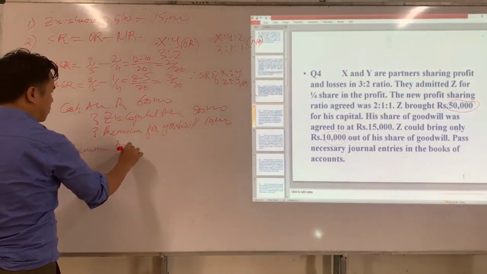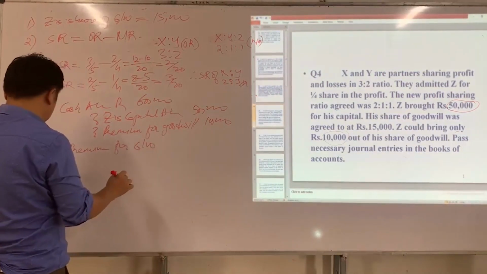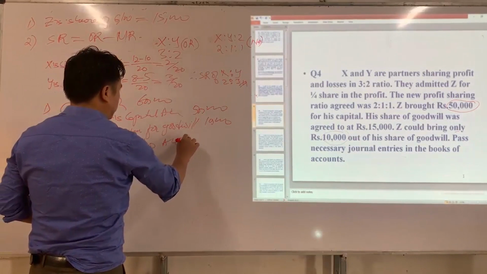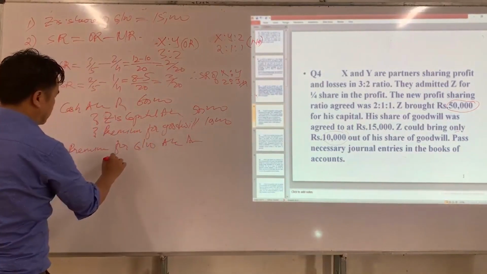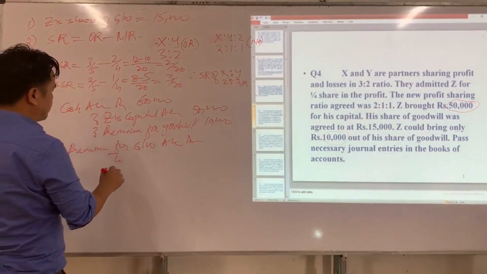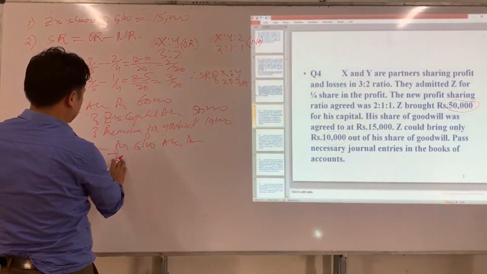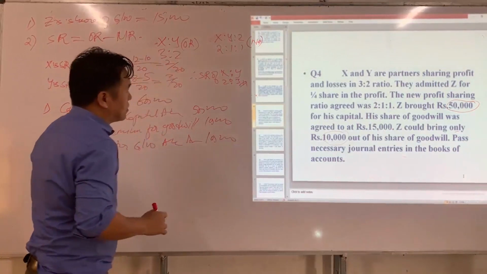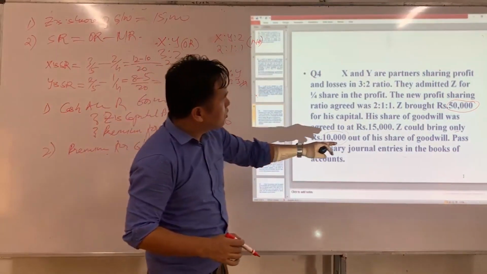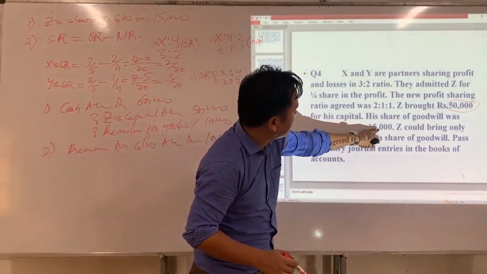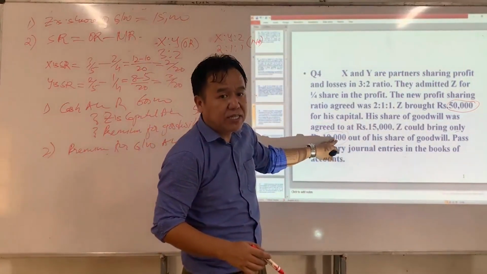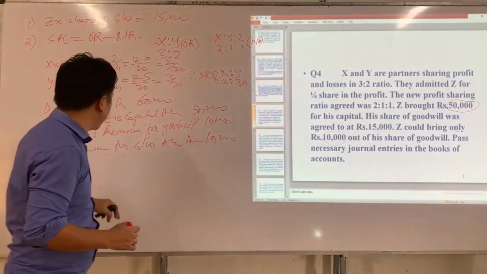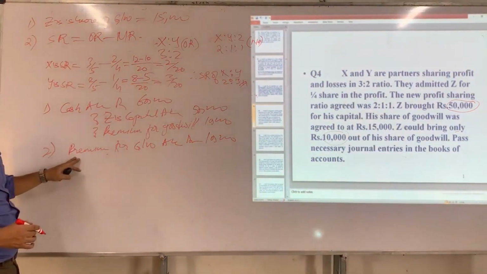Premium for goodwill account Dr to 10,000. So here, goodwill to be brought in by new partner is 18,000 and he has brought only 10,000. The remaining 5,000 should be adjusted from his current or capital account.